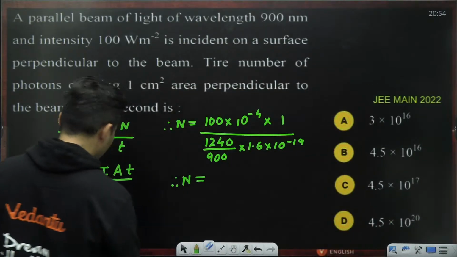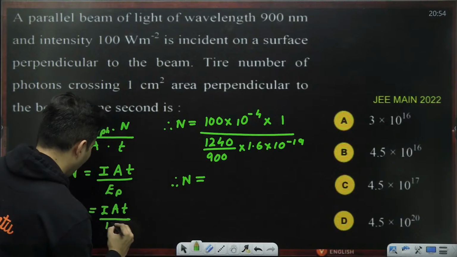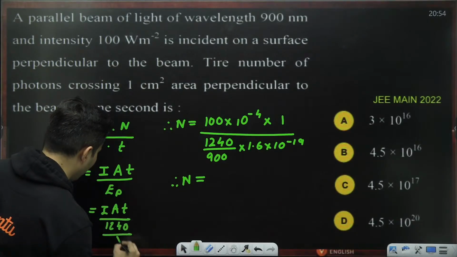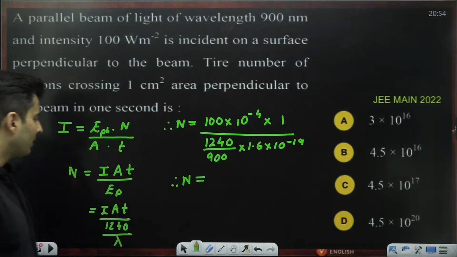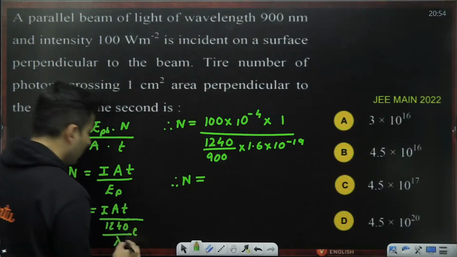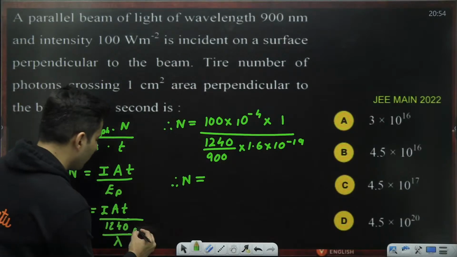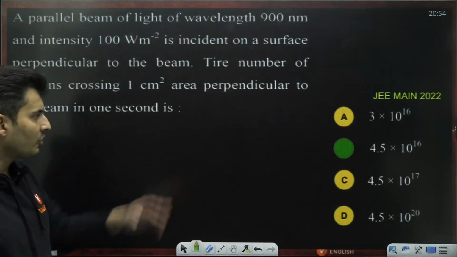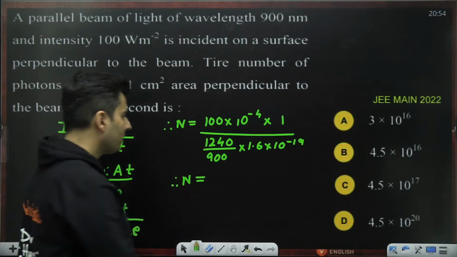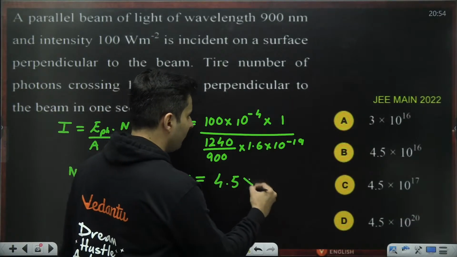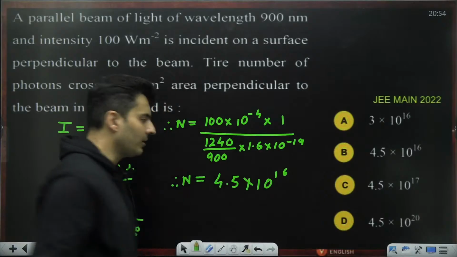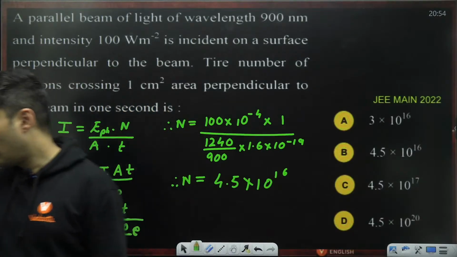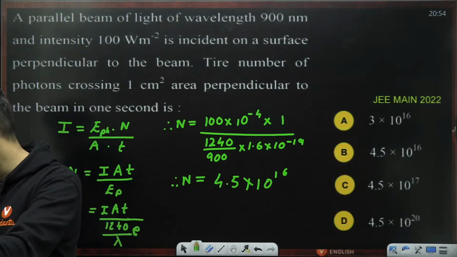Here what I have done is I've just used 1240 divided by lambda formula, where the answer will be in electron volt. So remember the value of e is 1.6 into 10 to the power minus 19. Solving this, you should get the answer as option B, which is 4.5 into 10 to the power 16. Got it? How to do it? Yes, option B is the correct answer.